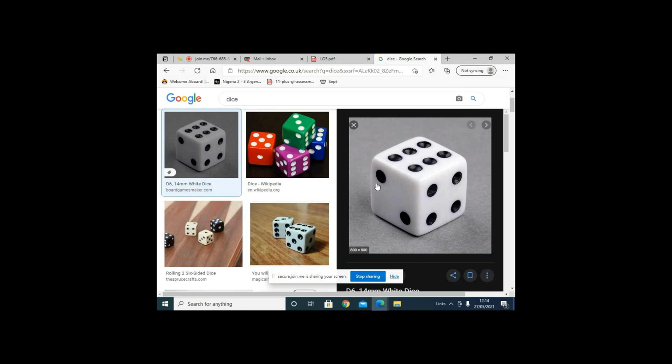This die normally has 6 faces. There's 1 on top, 1 under, 1 at the back, and so on, making 6. And these numbers are numbered from 1 to 6.